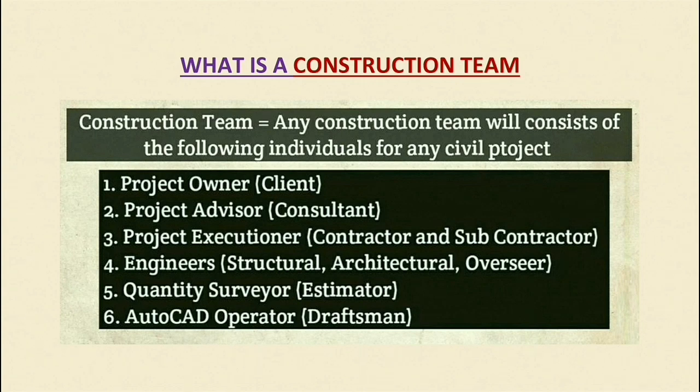And what members are included in this construction team? What parties are included? What individuals are included? These are the 6 individuals that are included in our construction team. They collaborate and execute a construction project and take it through to completion. So these are the 6 individuals.